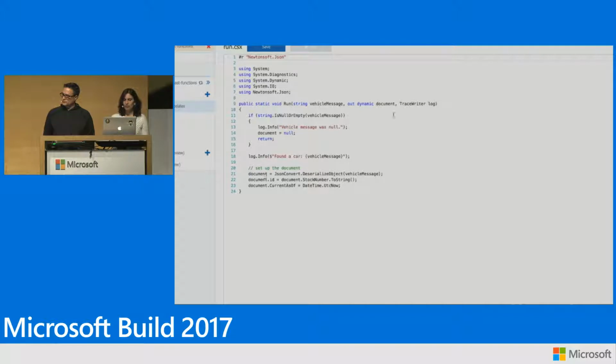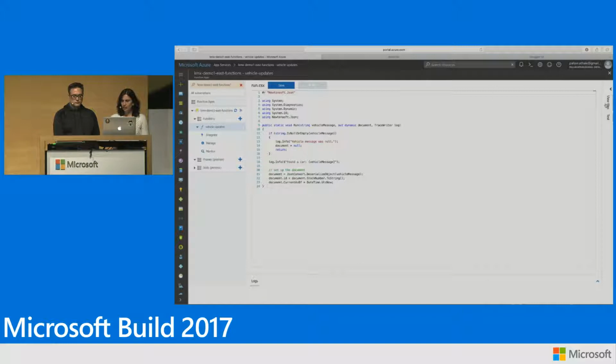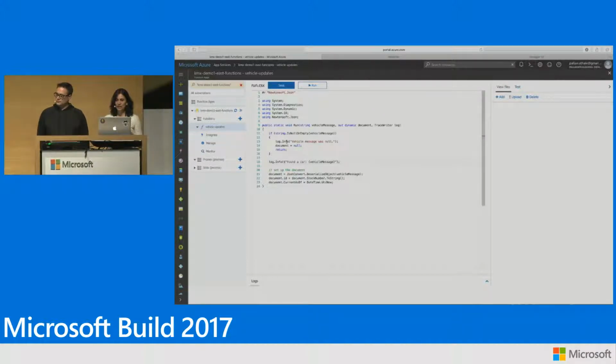So this is our function. Let's actually see this in action. Basically, all I have in here is I'm defining my input parameters and output parameters, and then all this function is doing is taking in my vehicle message as an input, making sure it's not null, and then setting up my document to be what that input message is. So I'm just picking properties out of that, putting that in the document, and when the function exits, the document DB is going to be updated automatically.